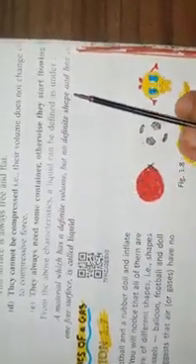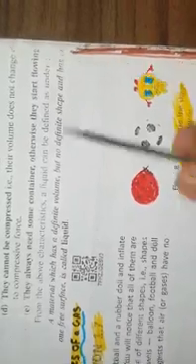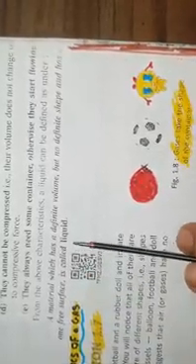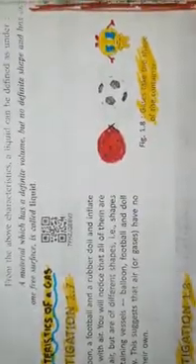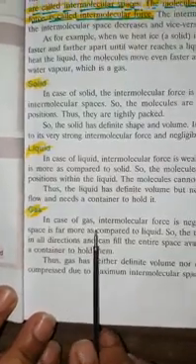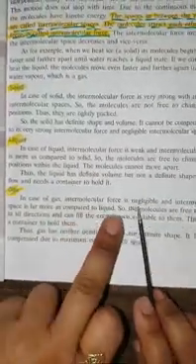So what is liquid? A material which has a definite volume but no definite shape and has only one free surface is called liquid.